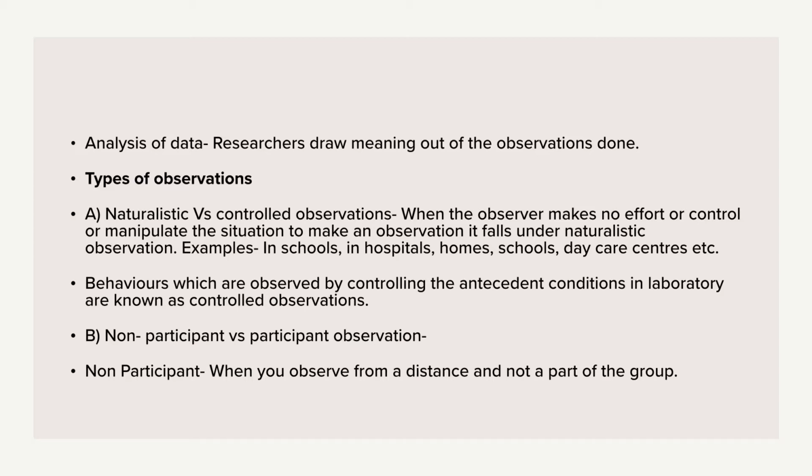Suppose I want to observe behaviors of students during an exam in an examination hall. In a non-participant kind of observation, while you all are sitting in the examination hall, I can just sit in a corner and observe everyone's behavior, okay, without disturbing the class. So that is non-participant observation.